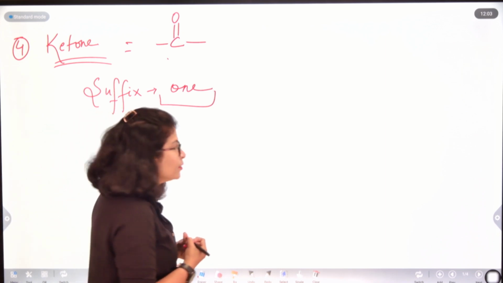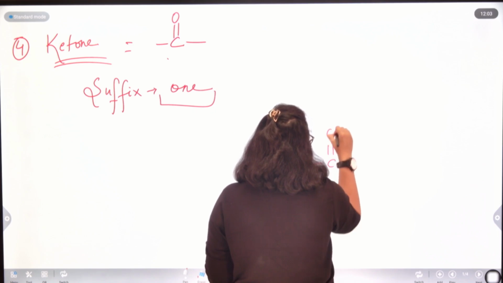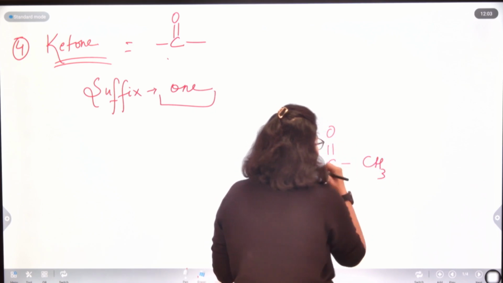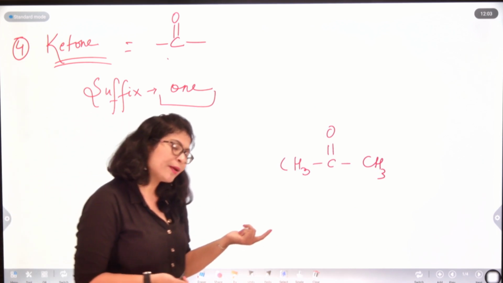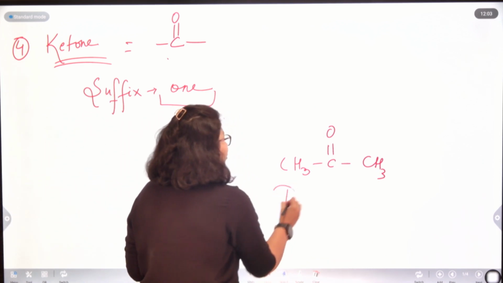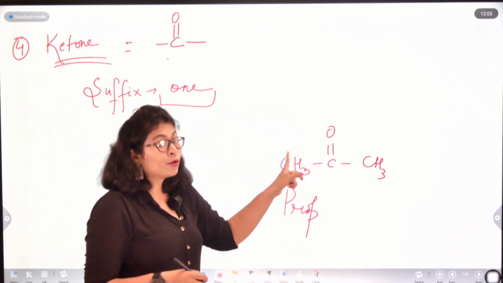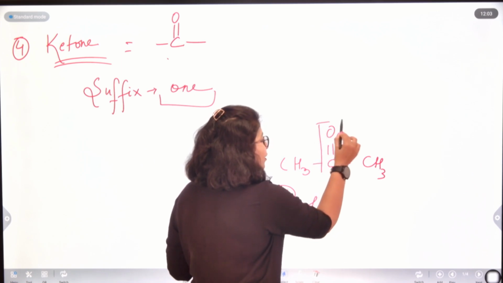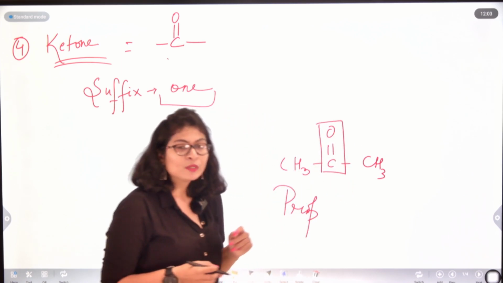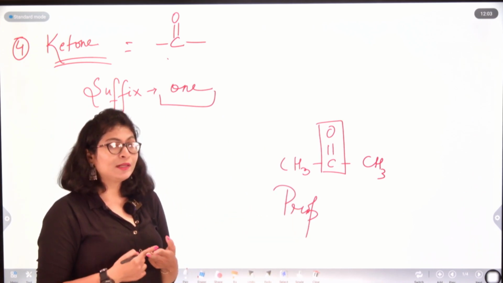Now, if I see the general ketone CH3, C double bond O, CH3, how many carbon atoms am I having? 3 carbon atoms in my parent chain. So the word root that should follow is prop, and all are singly bonded, and the only double bond present is between a carbon and the oxygen, which is a heteroatom. So it will not fall under the category of alkane, alkene or alkyne.